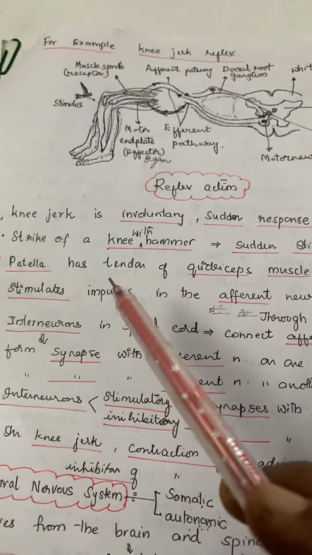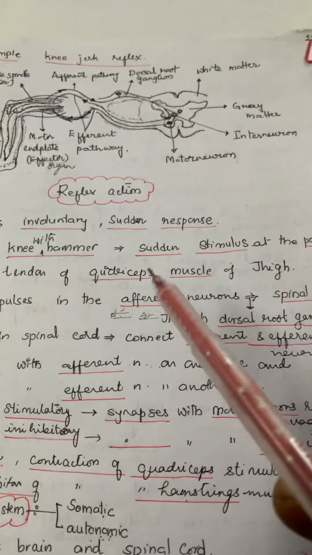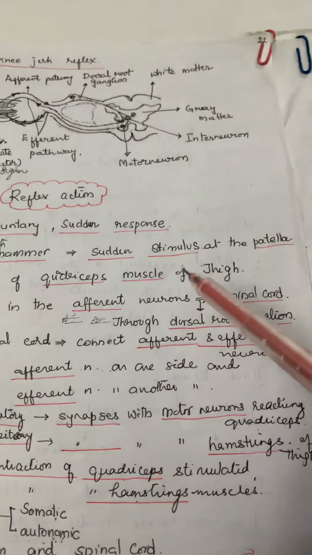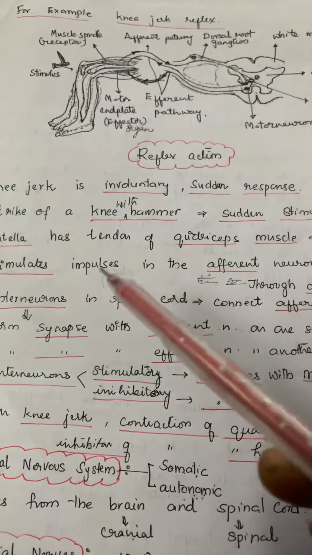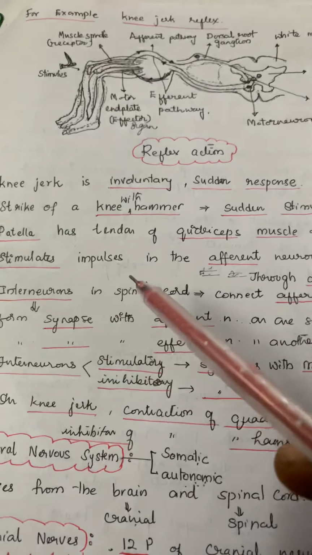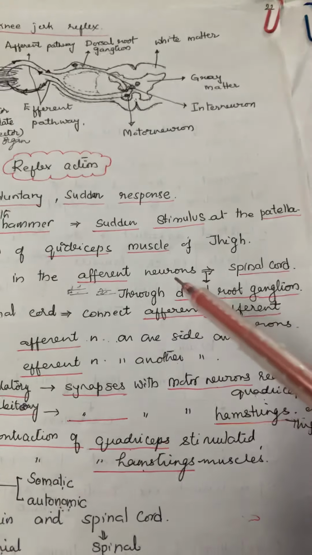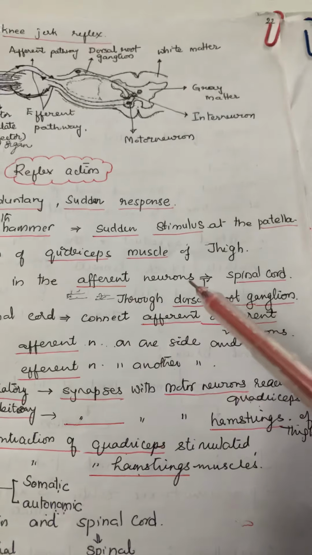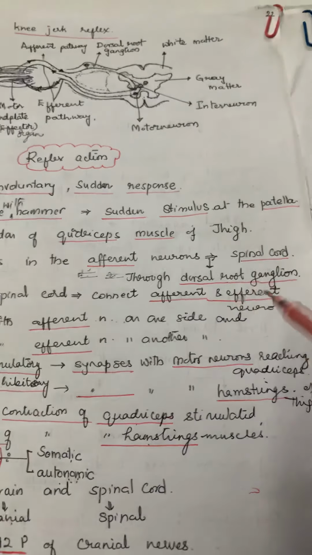If we strike the knee with a hammer, then what happens? Suddenly a stimulus will be created at the patella. The patella has the tendon of the quadriceps muscle of the thigh. It stimulates impulses in the afferent neurons or sensory neurons that will be carrying the stimulus to the spinal cord through the dorsal root ganglia.